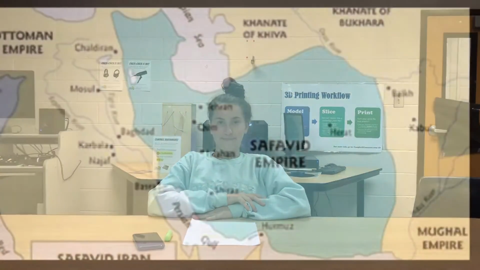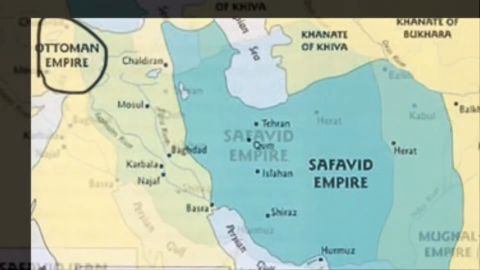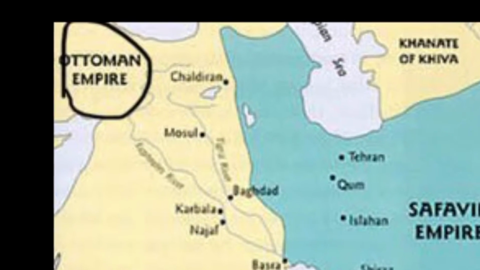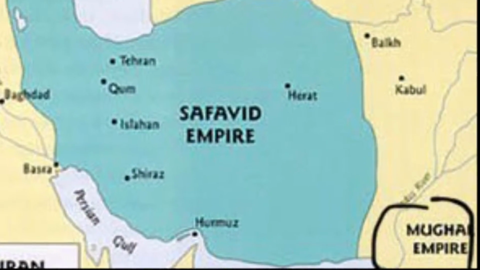In the 1500s, the Safavids converted to the Shia branch of Islam, which was opposed to the Sunni branch. This disagreement caused a split in the religion and put Sunni and Shia Muslims against each other, especially in many Muslim countries. Rivals to the Safavids included the Uzbeks, but the main rivals of the Safavids were the Ottomans to the west and the Mughals to the east. But for almost 2 centuries, they were able to hold off outside attacks to their government.